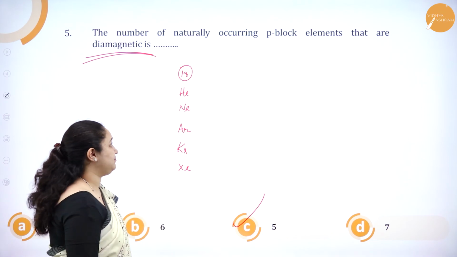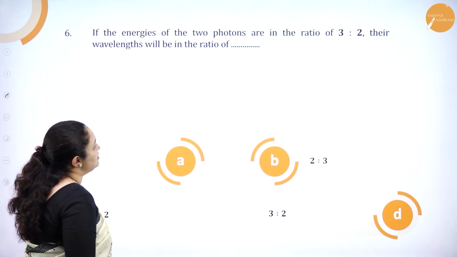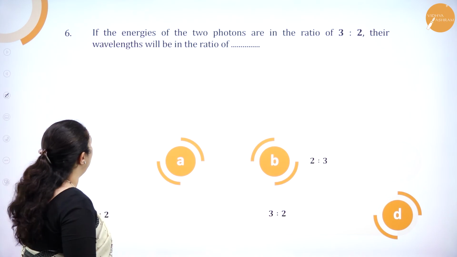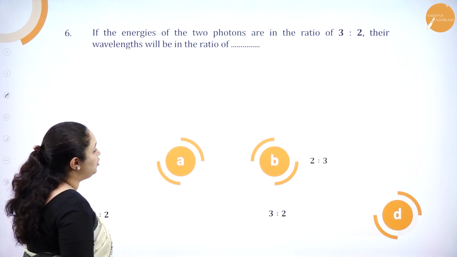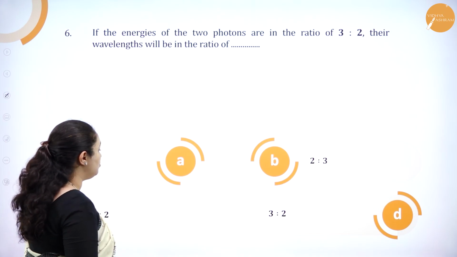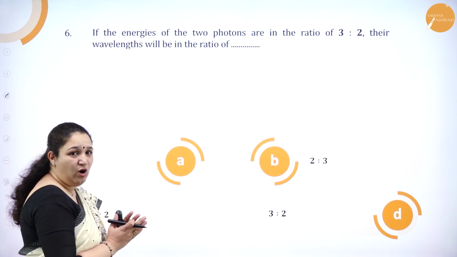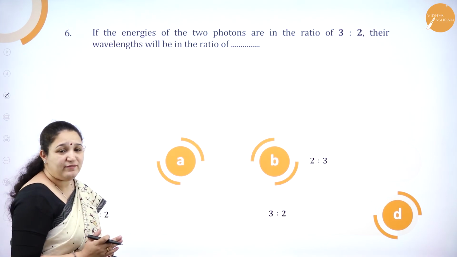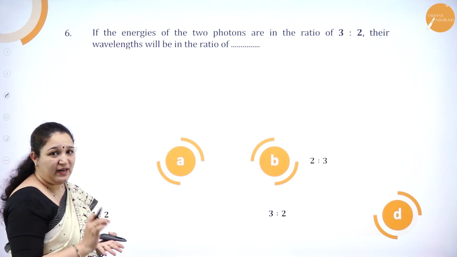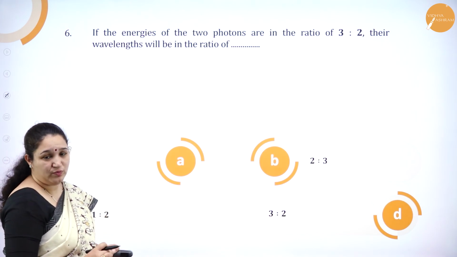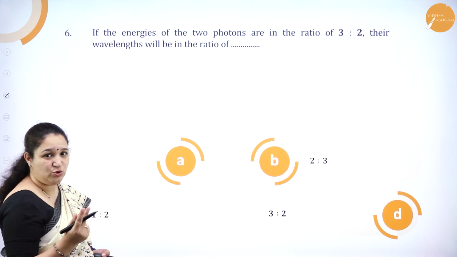Okay. So we'll see the next question. If the energies of two photons are in the ratio 3:2, their wavelengths will be in the ratio of 9:4, 2:3, 1:2, 3:2. So we have to see the ratio of their wavelength. So what have they given here? They have given the ratio of their energies, that is 3:2. We are supposed to find out the ratio of the wavelengths of the two photons.